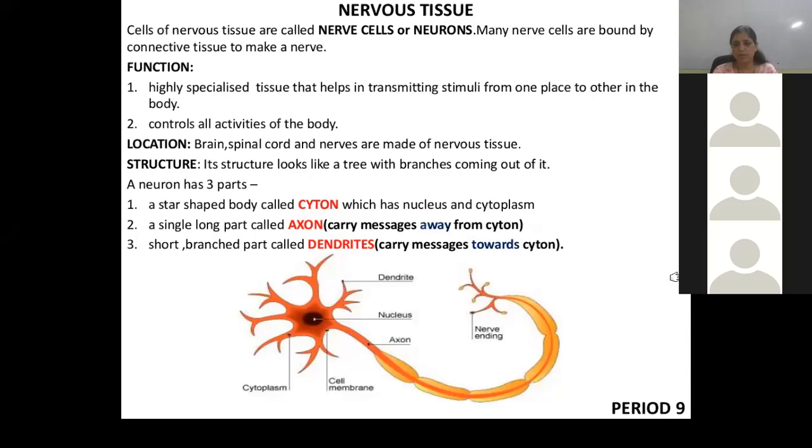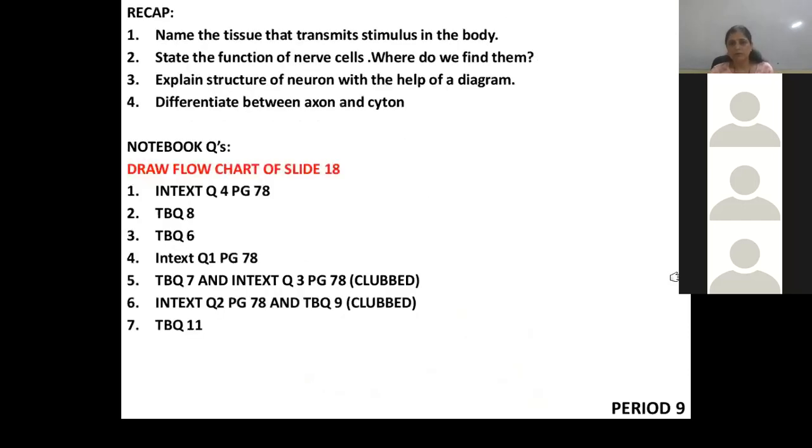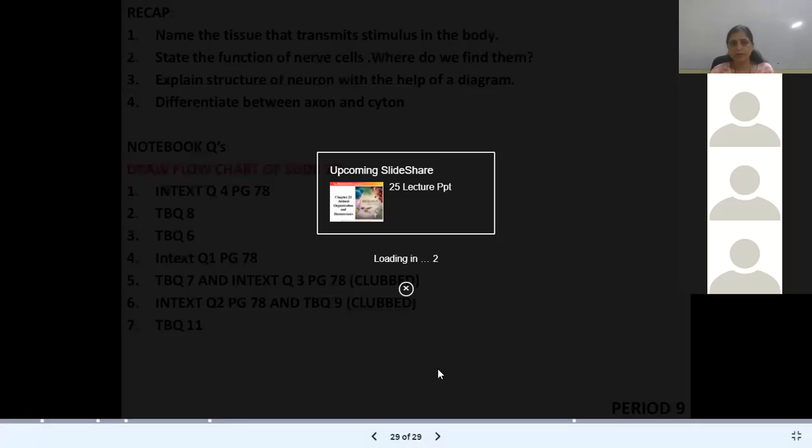Okay, most of the time in exam they just show you the diagram, and they are asking you which part you have to label that part or sometime identify that part. So you should compulsory, being a 9th standard student, you should compulsory know each and every part of nerve cell or neuron. Okay, so this one is about your tissue topic.